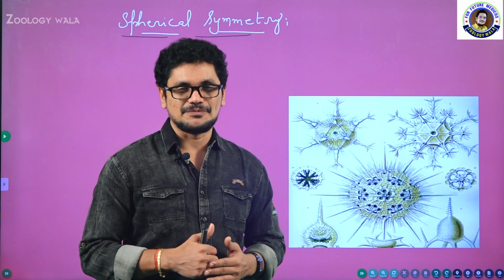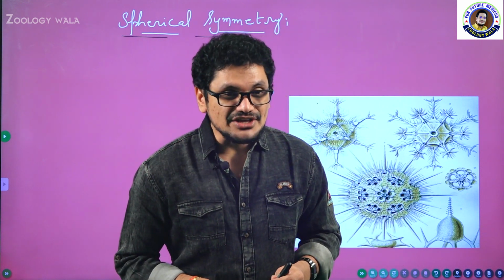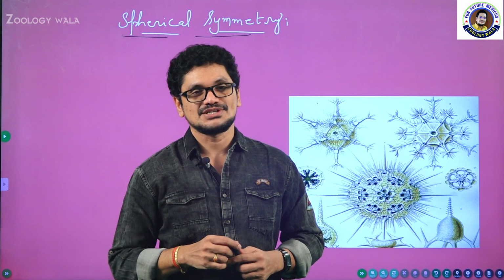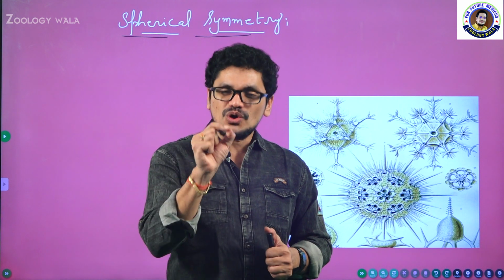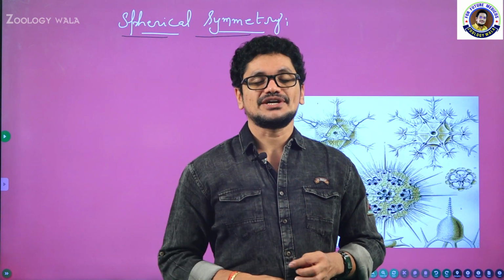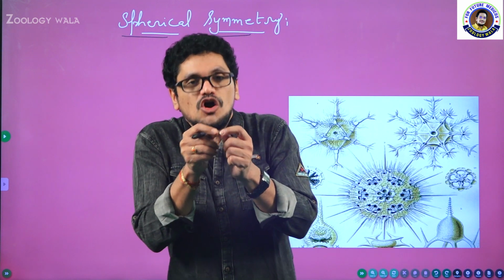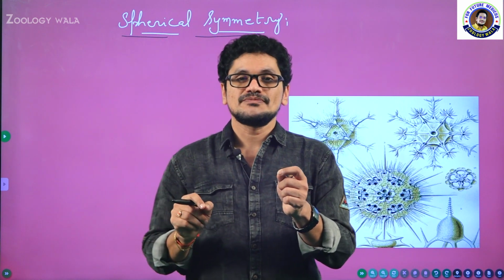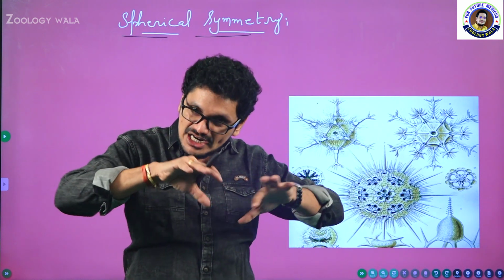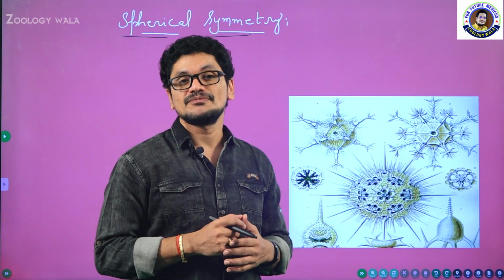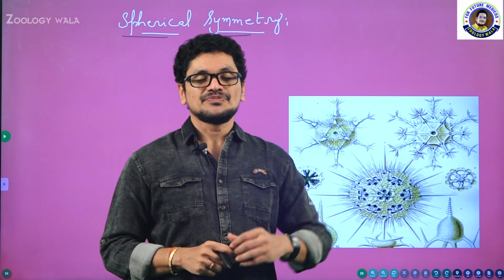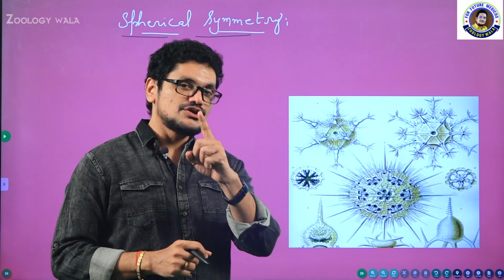What is symmetry basically? Why the medicos have to study the symmetry? You know, symmetry is nothing but the arrangement of body parts around the central axis. Why you have to study? You should know where the particular organ is located and how much distance that particular organ is there with reference to the central axis, and what are the different types of sense organs which are located in the body. You should know all this in the animals and also in the human being. So symmetry is very fundamental issue in the animals. In order to understand the architecture of an animal, you should know what is symmetry.